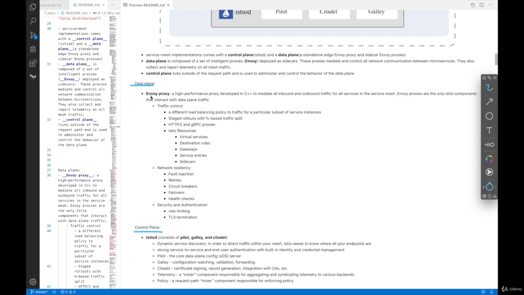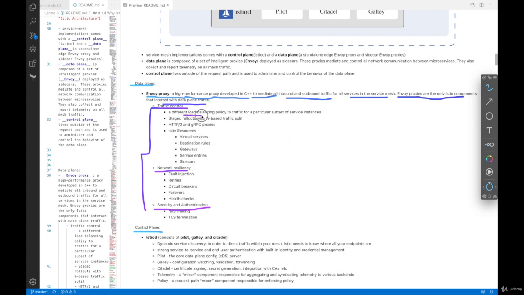So this is a little bit of repeating, but here, Envoy proxy is a high performance proxy developed in C++ to mediate all inbound and outbound traffic for all the services in a service mesh. Envoy proxies are the only Istio components that interact with the data plane traffic. And there are multiple features here: traffic control, network resiliency, security, and authentication and authorization. For traffic control, there are a few I want to mention, but all the features are going to be covered in the coming chapters.